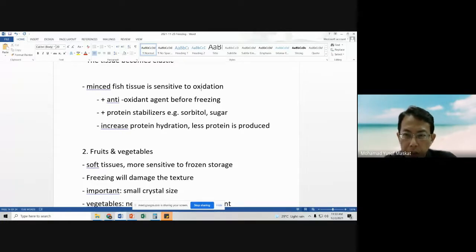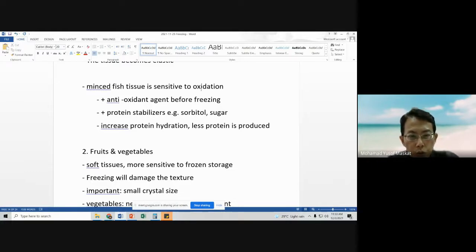Smaller particles have a higher surface to volume ratio. Oxidation is a surface phenomenon, meaning that it depends on surface availability, so the higher the surface ratio, the more sensitive it is to oxidation.